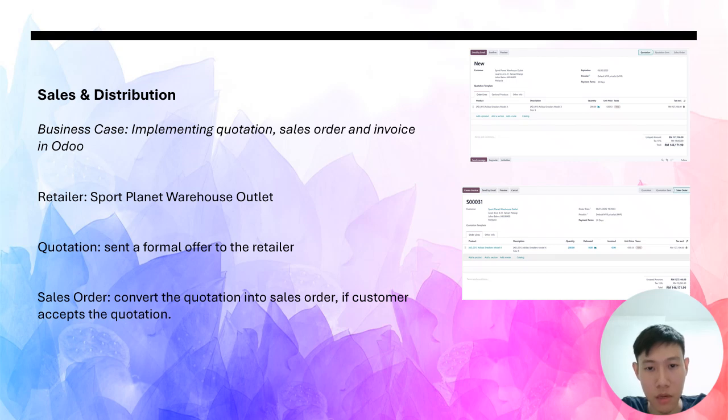The quotation provides the product names, quantity, description, unit price, tax, and total price. The customer must accept or reject the quotation before the expiry date. If the customer accepts the quotation, the system will convert the quotation into the sales order.